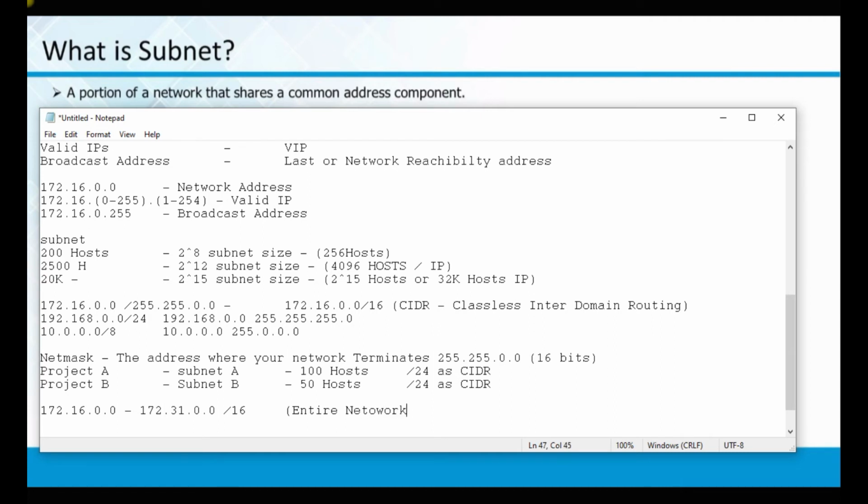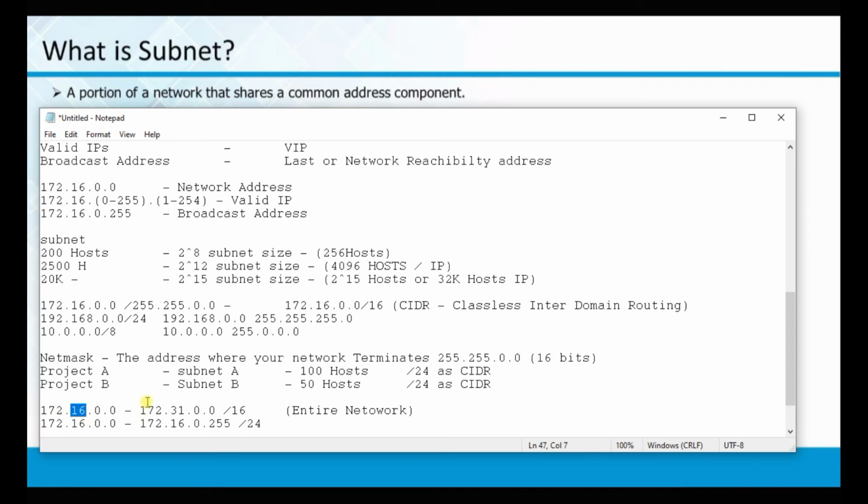Please listen. Here, 172.16.0.0 to 172.16.0.255/24 is one network. This is one subnet, project A. You see, this /16 is a larger network space, and /24 is a smaller network space, out of which I am using this entire thing.